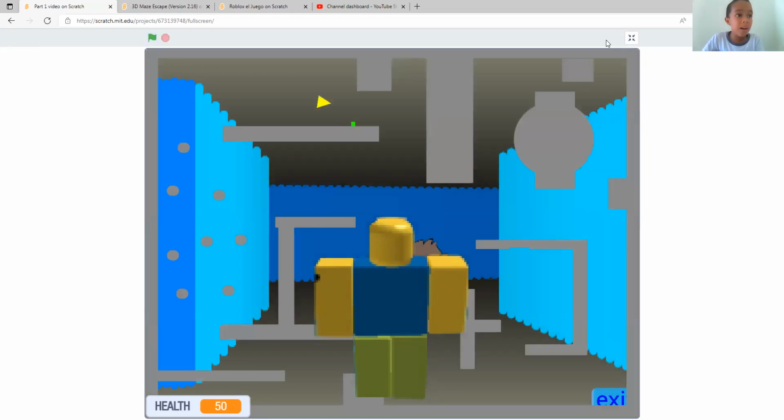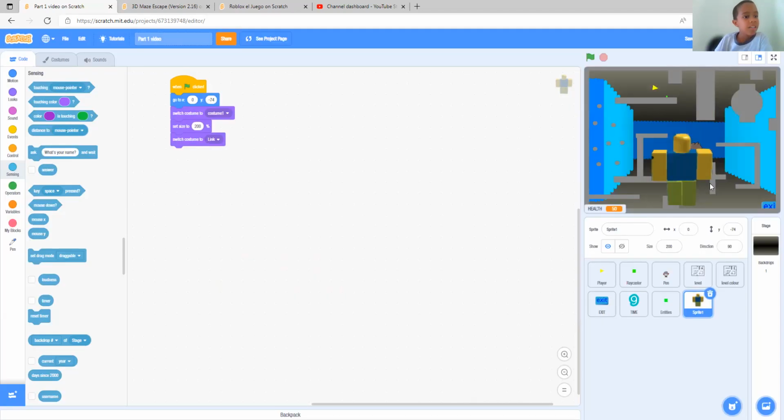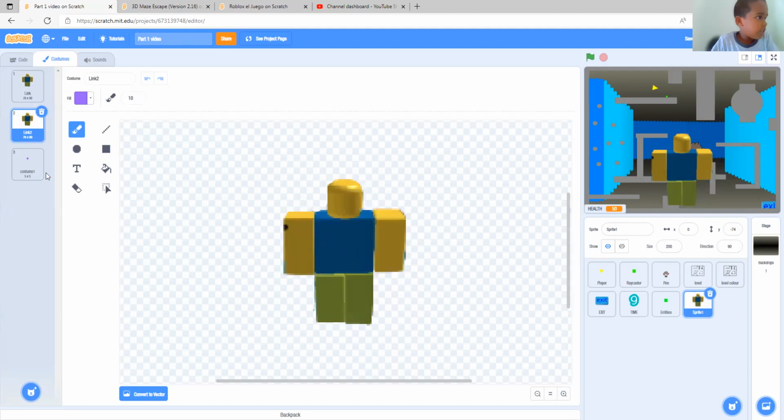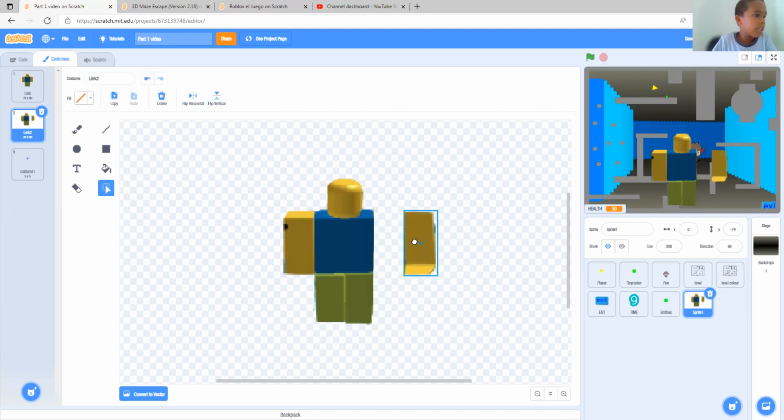By the way, one more tweak I want to add before we end this video. That is, how are we going to use it to jump? Jump, jump, jump. Let's go to costumes. Move. And go to link. Now let's zoom in. I'll show you how to edit this costume. Click this. Select this part. Take it out. Take it out. Move vertically. Perfect.